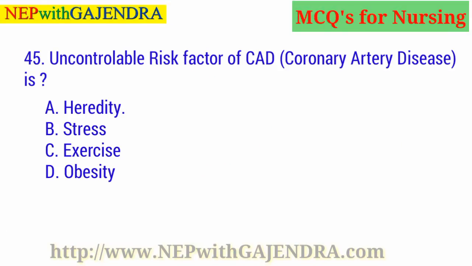Uncontrollable risk factor of CAD, coronary artery disease, is A. Heredity. B. Stress. C. Exercise. D. Obesity. Guess the right answer. Right answer is A. Heredity.